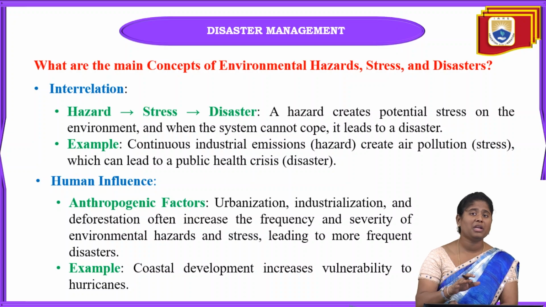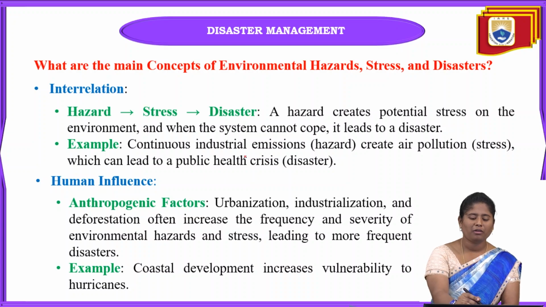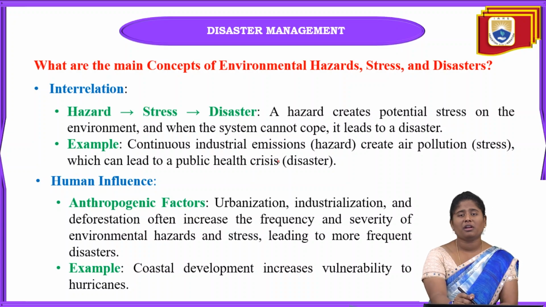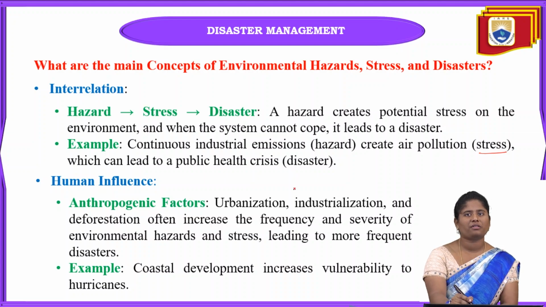So here, what is the main example, a comparison of hazard, stress, and disaster? If continuous industrial emissions are there, they will create water pollution or air pollution, which is called the stress here. Okay, and due to this pollution, it will create a public health crisis for the society, which is called the disaster here.